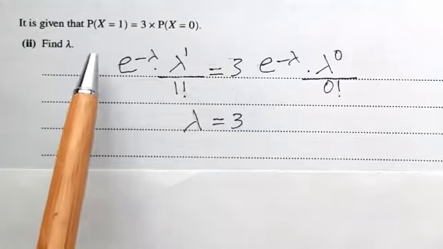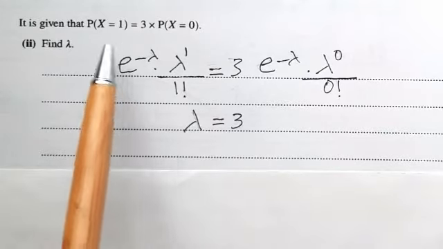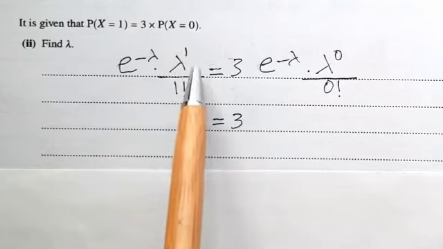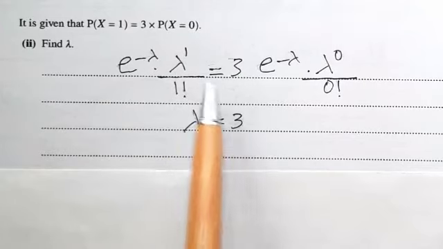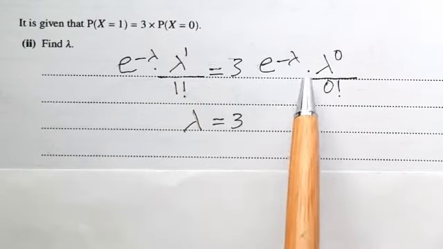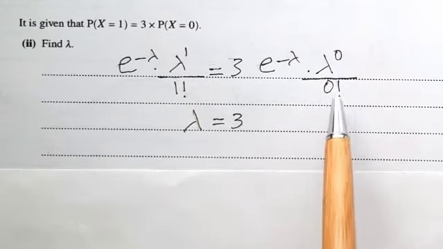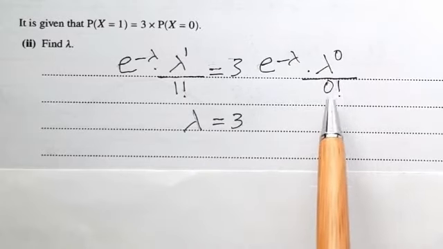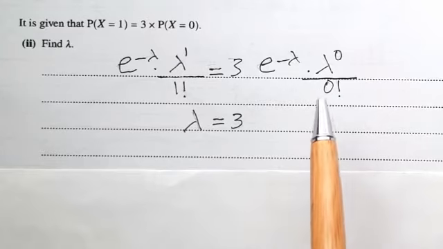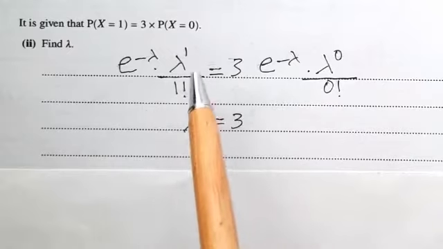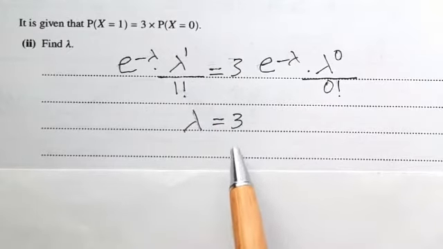Now P(X = 1): we substitute x by 1, e to the power minus lambda times lambda to the power 1 per 1 factorial equals 3 times P(X = 0), thus 3 times e to the power minus lambda times lambda to the power 0 per 0 factorial. 1 factorial is 1, lambda to the power 0 is 1, 0 factorial is also 1. Then e to the power minus lambda cancels on both sides, leaving lambda equals 3. Thus the value of lambda is 3.